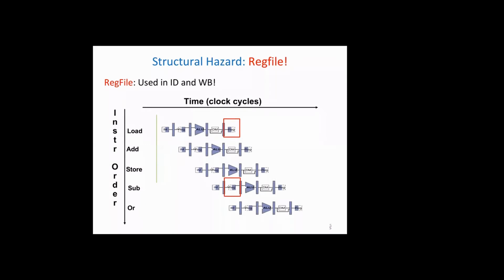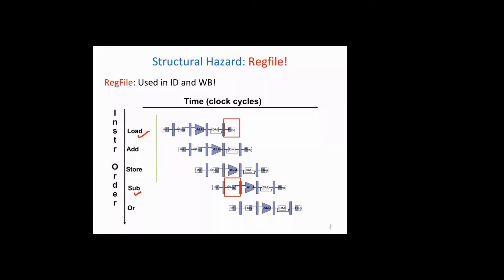Like here, two instructions, load and sub, are both using the register file. If the register file allows only one operation, reading or writing, then there could be a hazard.